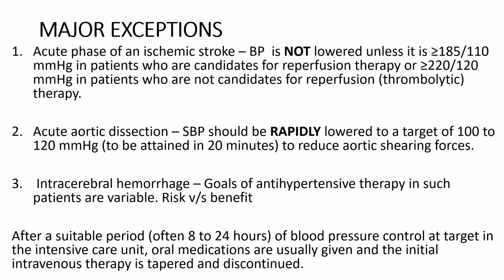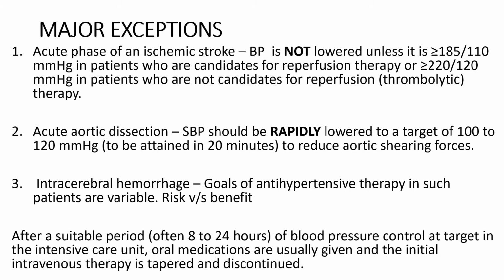Firstly, acute phase of an ischemic stroke. The BP is not lowered unless it is more than 185 by 110 millimeter of mercury in patients who are candidates for thrombolysis, or if the BP is more than 220 by 120 in patients who are not candidates for thrombolysis.